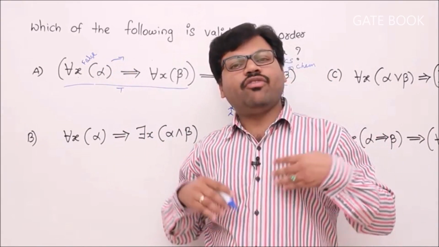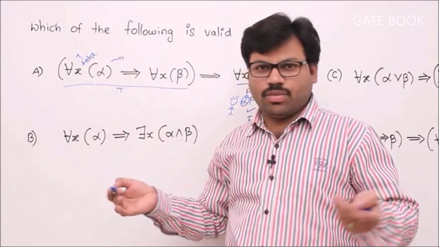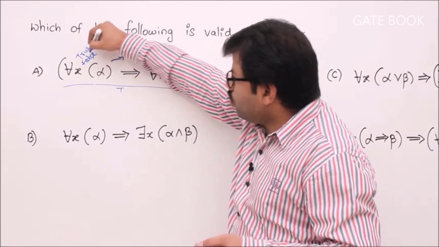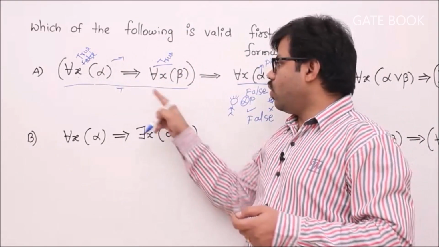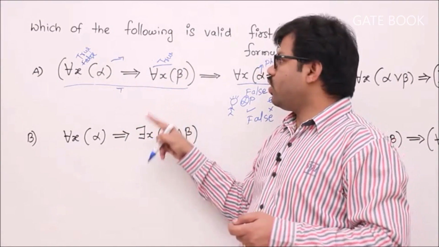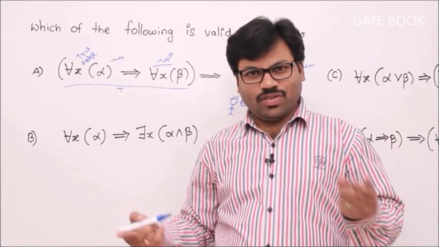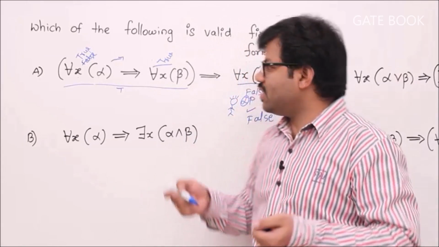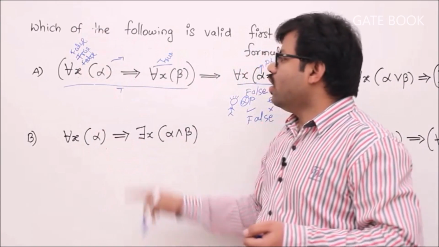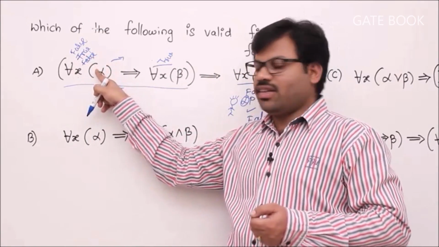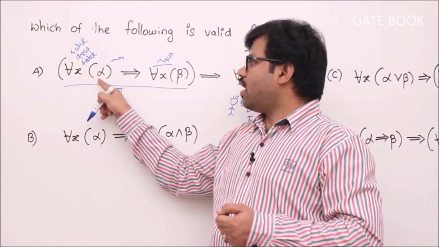So you ask me why? Why not make for all x alpha true? That is also possible. But if for all x alpha is true, then for all x beta should be true. We should fix it like this. Our goal is making the left side true. For that you have two possibilities. True implies true is true. False implies anything is true. That's why I am going for the easy technique. What is the easy technique? Making for all x alpha false. That's easy, because for that only this component should be adjusted and we never need to adjust this one, isn't it? That's why.